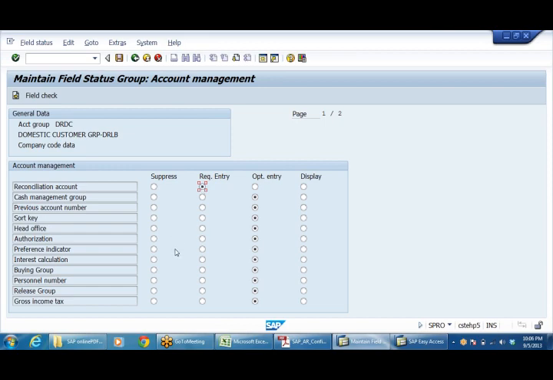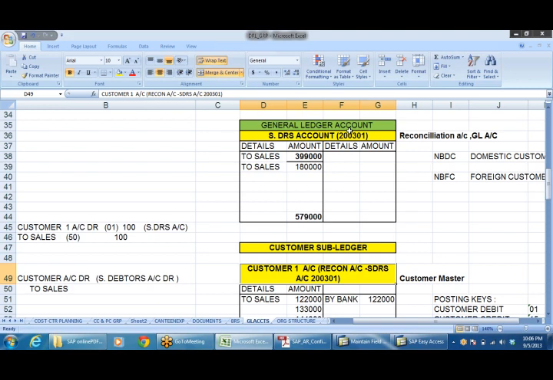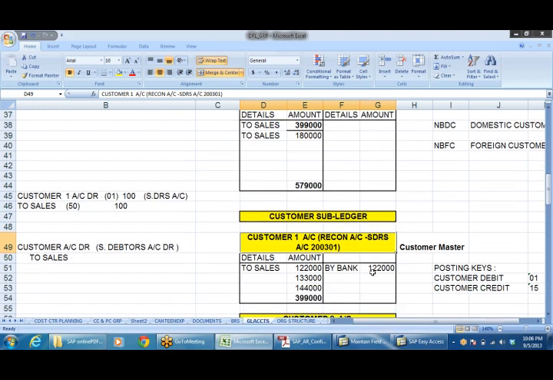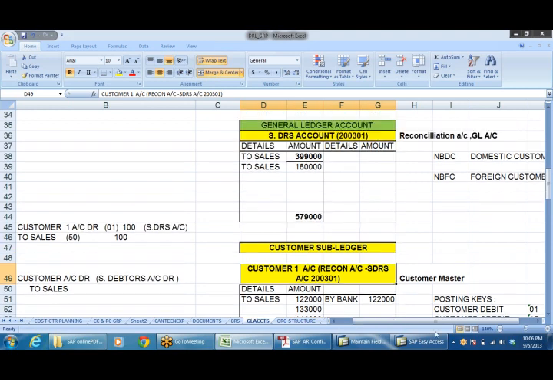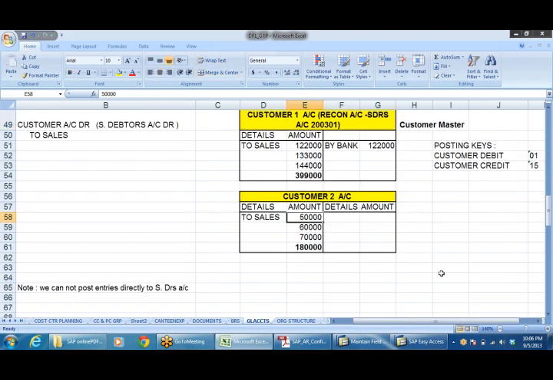So while creating a customer master record, I want reconciliation account to be mentioned because this is reconciliation account. So I have to tell to the system in every customer master 200 301 is going to be required entry here. So that what is going to happen here is I'm going to link up for every customer account 200 301, here 200 301.